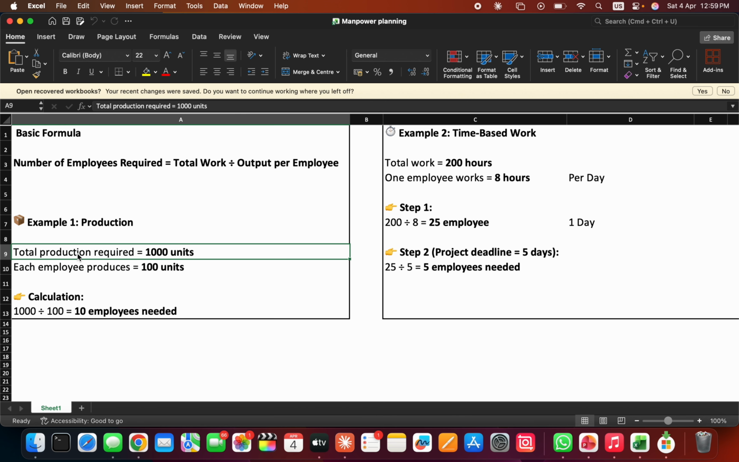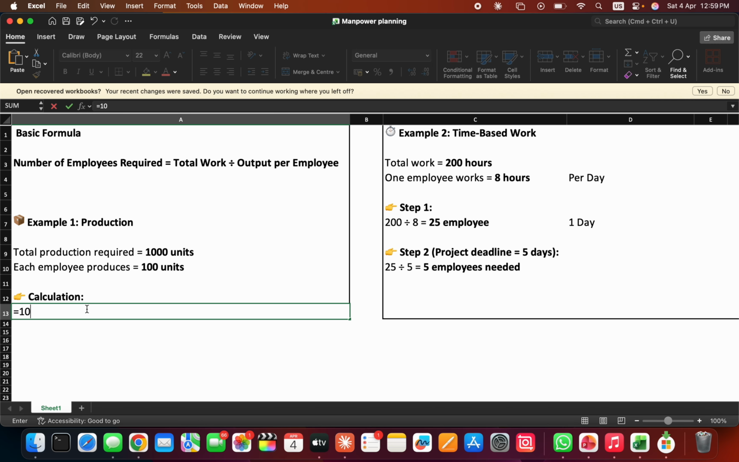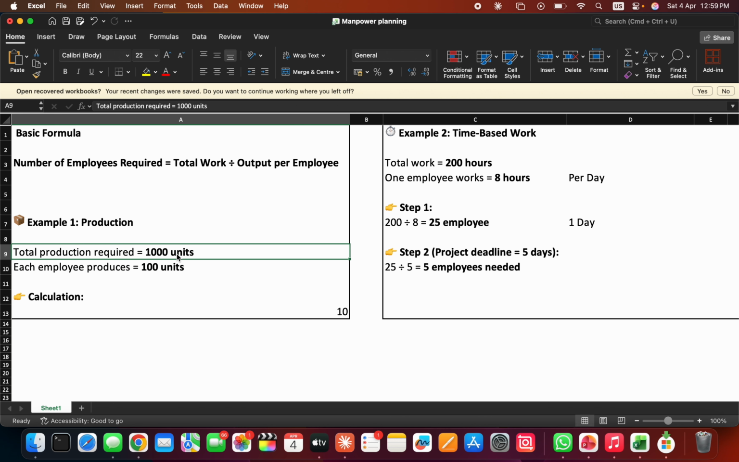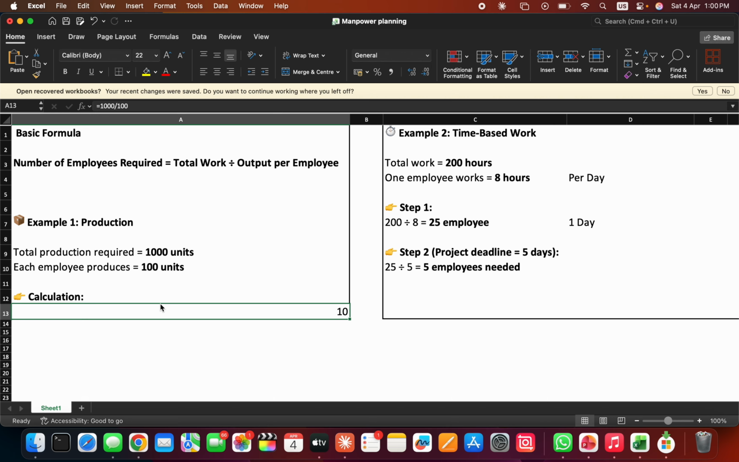Total production required is 1000. So total work is 1000, and output per employee: one employee can produce 100. So how to find out the number of employees required? Here 1000 will be the total work divided by what each employee can do, 100 units. So this is the output per employee. So I need 10 employees to complete this task of 1000 units. This is a simple calculation.